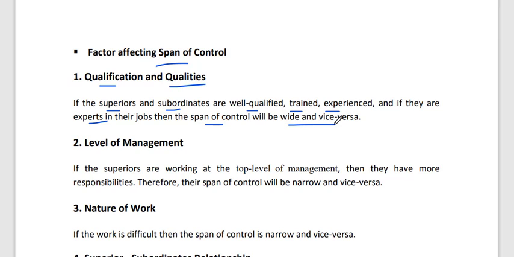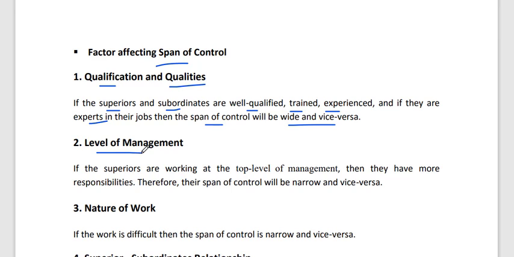Okay, you can use a flat and wide structure for your company if all the employees are well qualified, well trained and experienced. Okay, and they will do their job expertly. So you can use a flat and wide structure in your company.